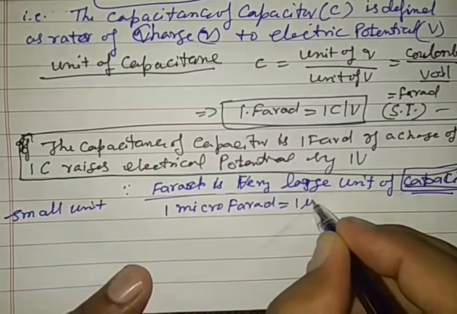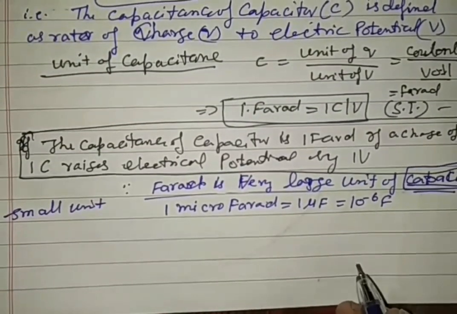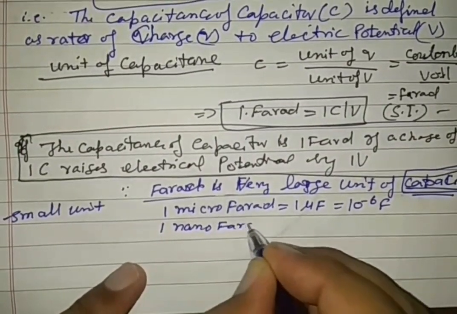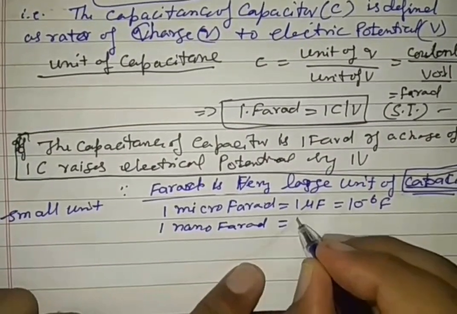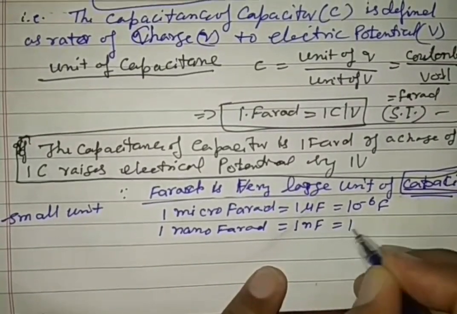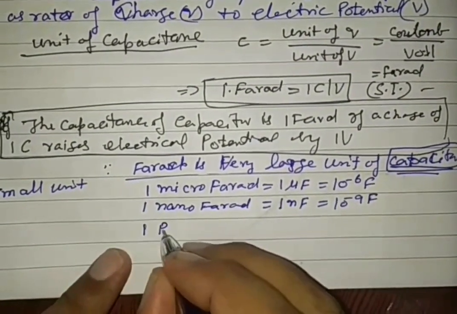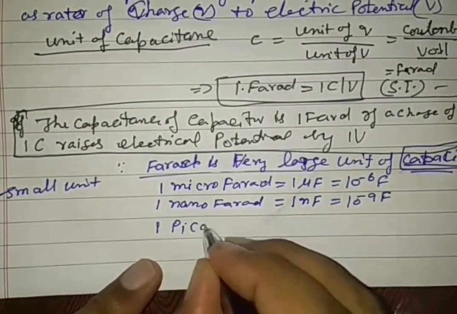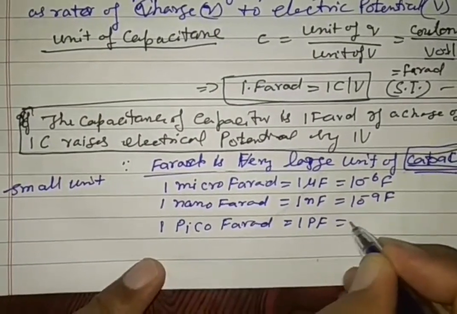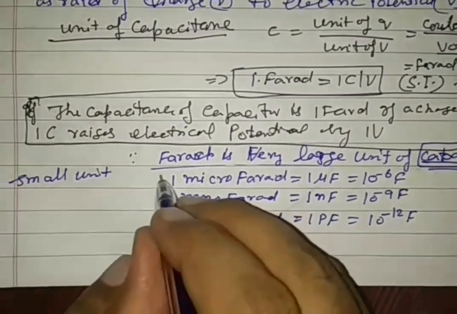This 1 microfarad is represented by this symbol, and it is equal to 10 to the power minus 6 farad. 1 nanofarad is also available. This 1 nanofarad is written by this symbol, 1 nF, and it is 10 to the power minus 9 farad, and 1 picofarad is 1 pF, and it is represented by 10 to the power minus 12 farad.